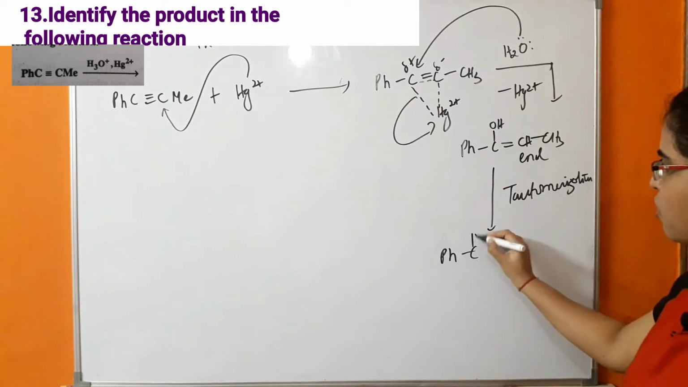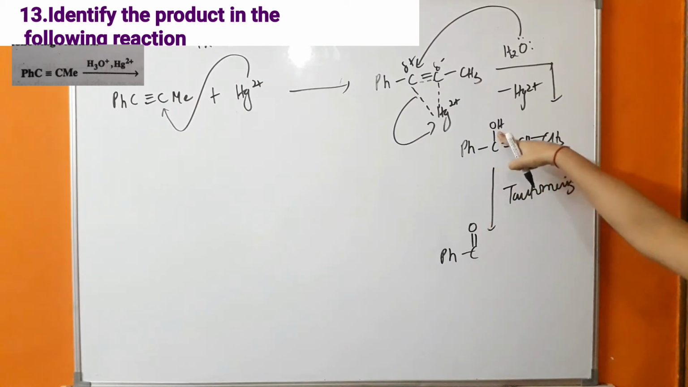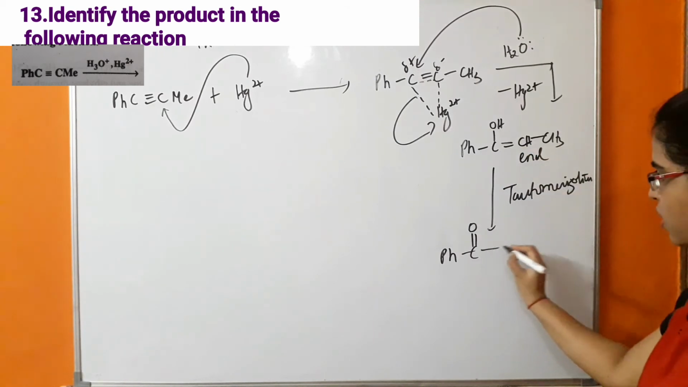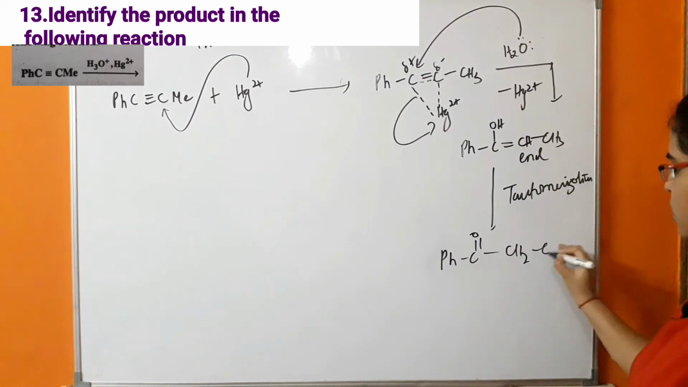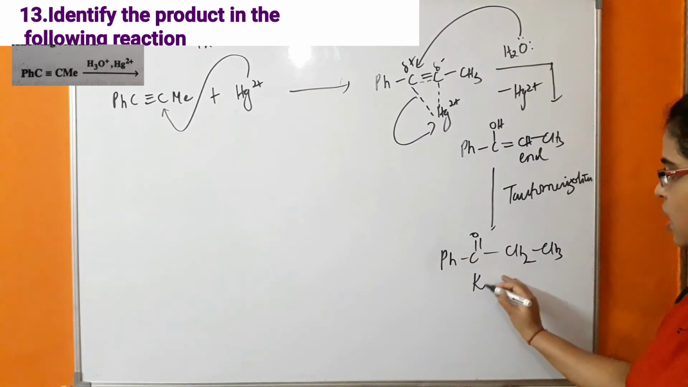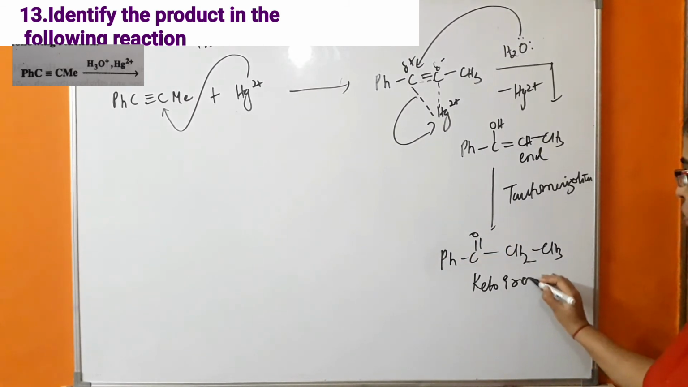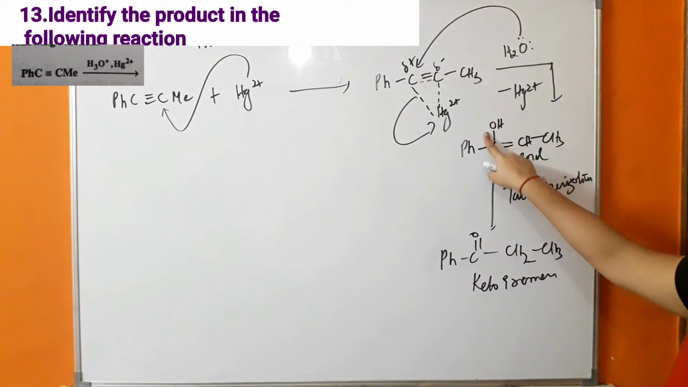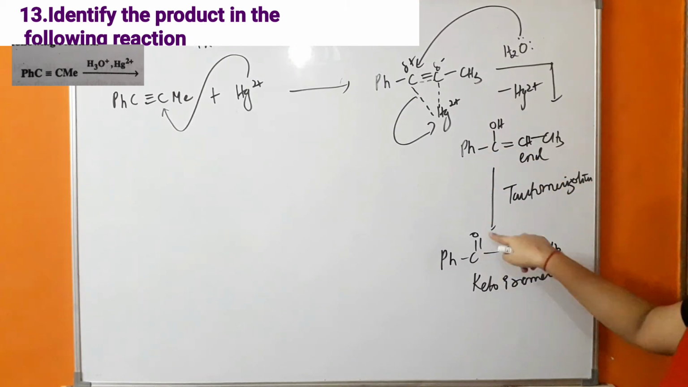It means there will be formation of C double bond O and this hydrogen will attach on this carbon. So CH2CH3 will form. So this compound will be formed. This is the keto isomer. And we know that keto isomer is more stable in comparison to enol, because single bond oxygen is less stable in comparison to double bond oxygen.